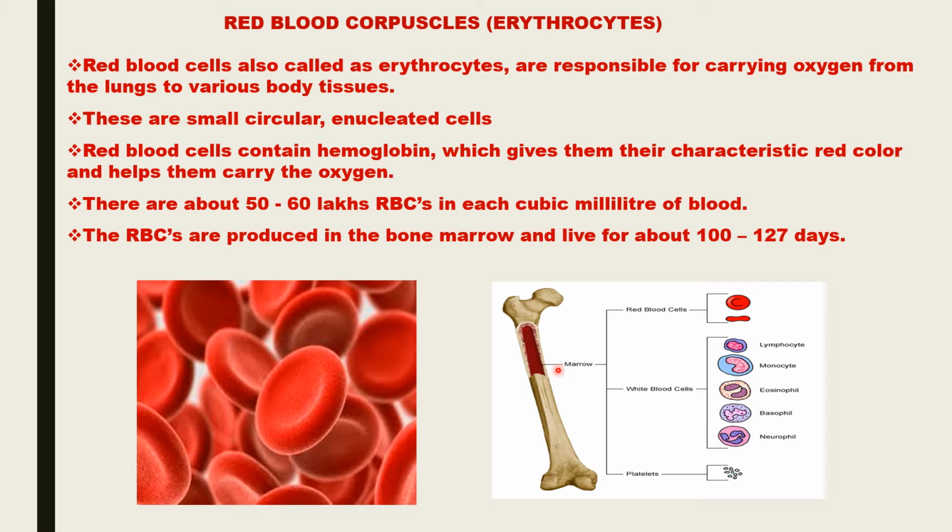The red blood corpuscles are red in color because they contain a pigment which is called as hemoglobin. This hemoglobin has the ability to combine readily with oxygen to form a compound called as oxyhemoglobin, and this oxyhemoglobin is carried to all the parts of the body where the oxygen is readily given up by the hemoglobin to the needy tissues.